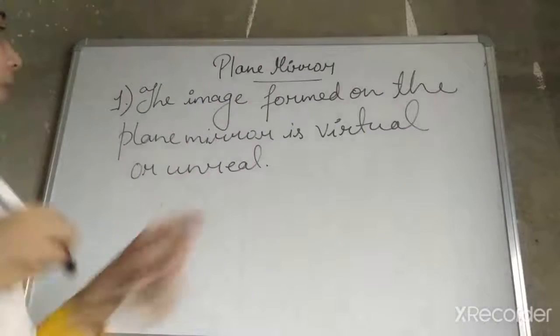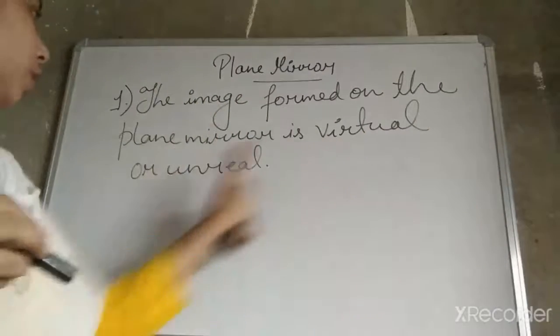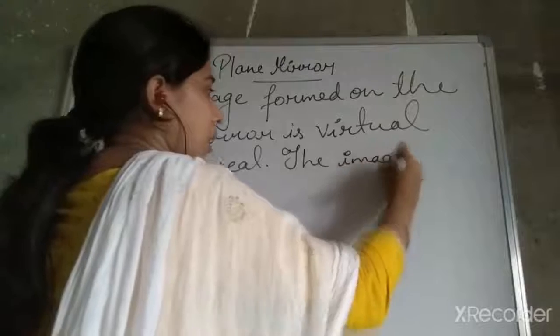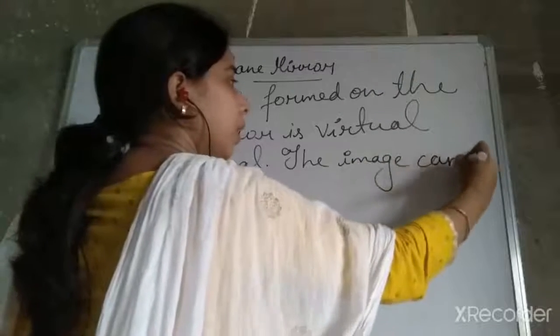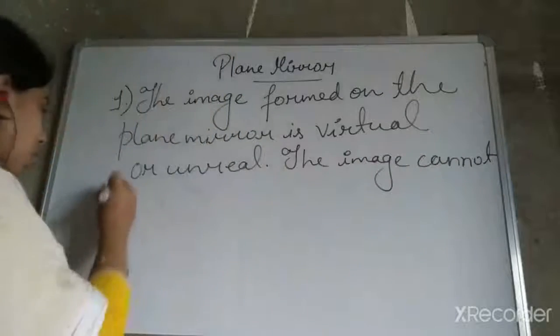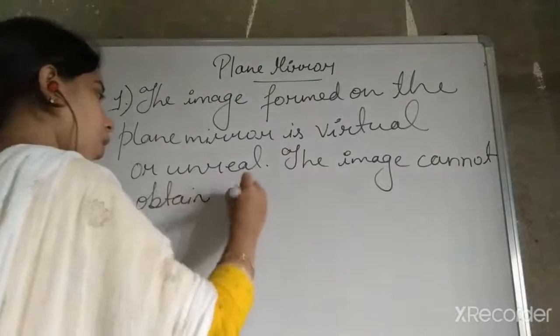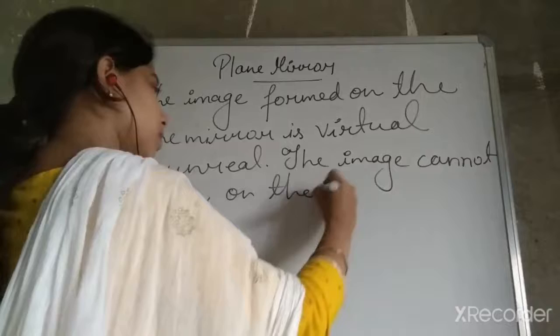Okay, so the plane mirror forms a virtual or unreal image. It means the image cannot be obtained on the screen.